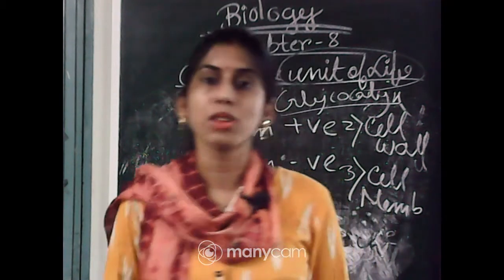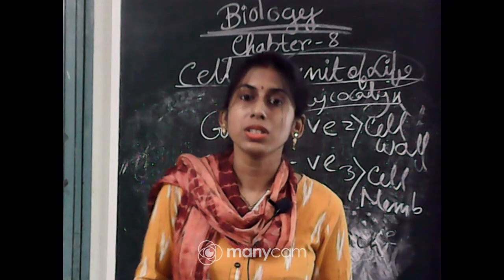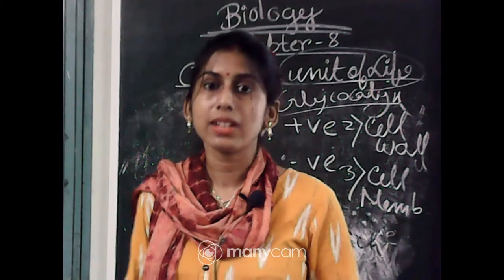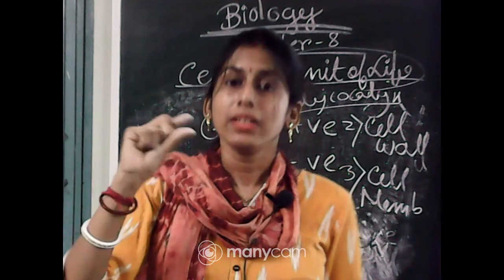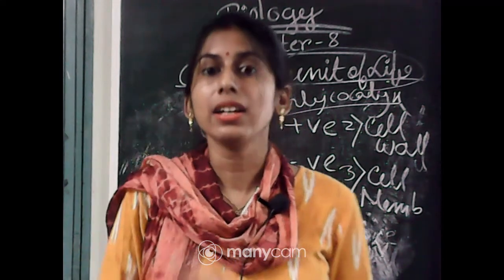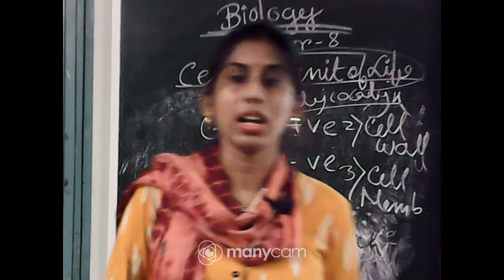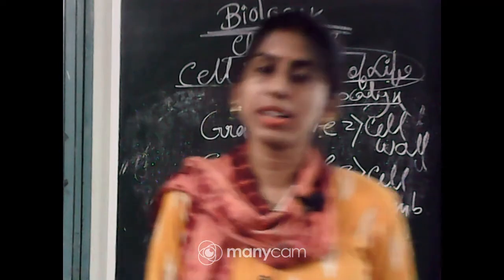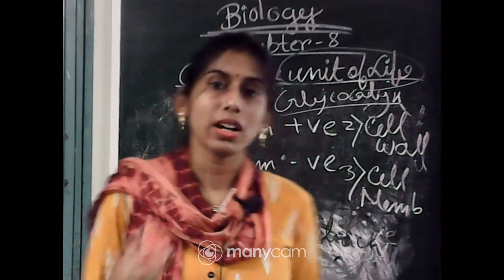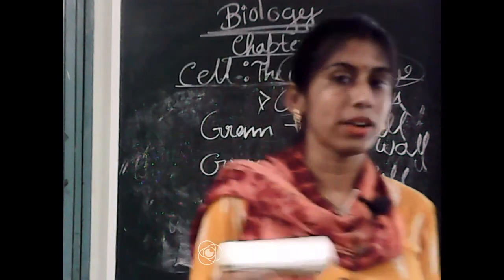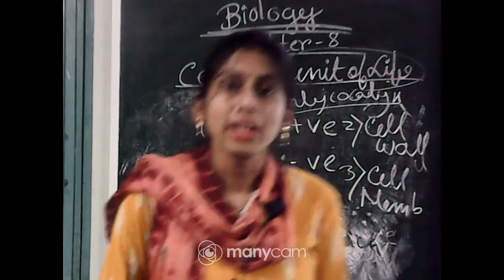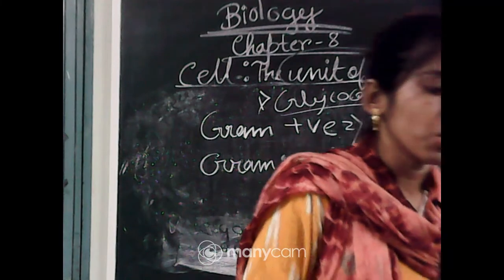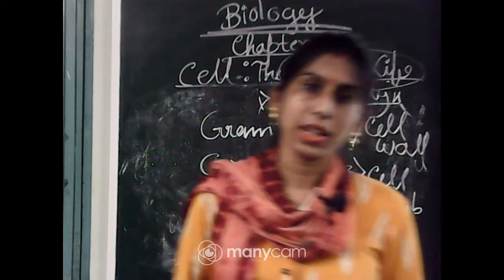Because of peptidoglycan: in their cell wall the peptidoglycan layer is quite thick, so they retain the stain. In gram-negative bacteria the peptidoglycan layer is very thin, so they do not retain the stain. According to the composition of the cell wall, we can differentiate these two.